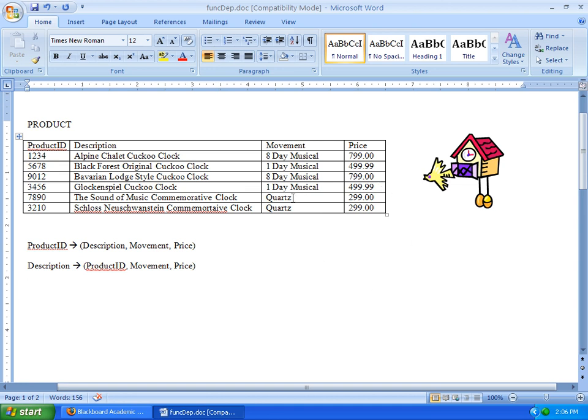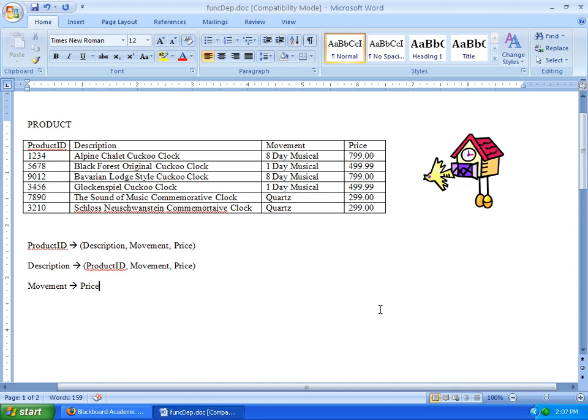We have this quartz, $299. And as you can see, the second quartz is also $299. So we could say, according to this table, that the movement determines the price. Okay, so just because you don't have unique values does not mean that a functional dependency does not exist. So you have to go through it and be systematic about it and see if you can find some.